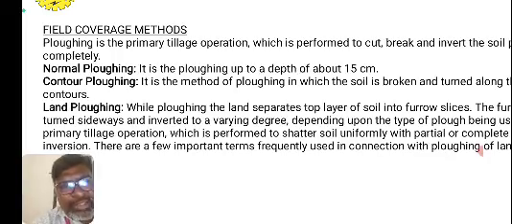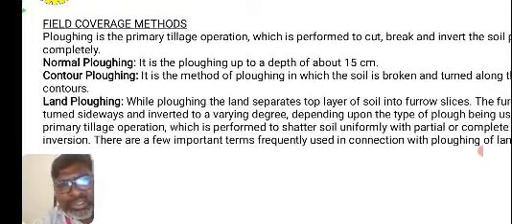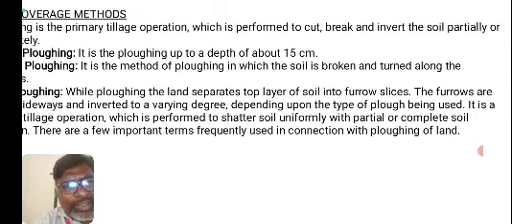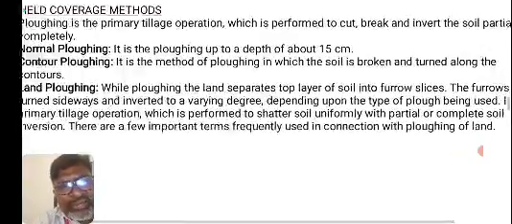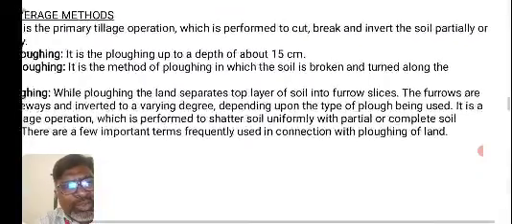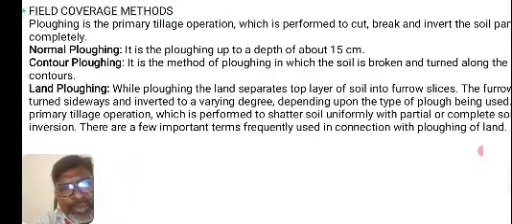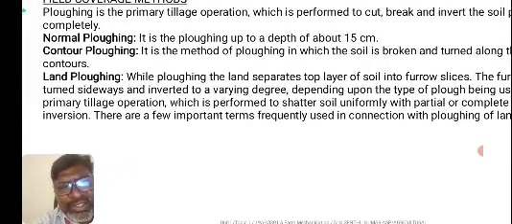Contour plowing is a method of plowing in which soil is broken and turned along its contour. By plowing, the land separates top layer soils into furrow slices. The furrows are turned sideways and inverted to a varying degree depending upon the type of plow being used. It is the primary tillage operation which is performed to shatter soil uniformly with partial or complete soil inversions.